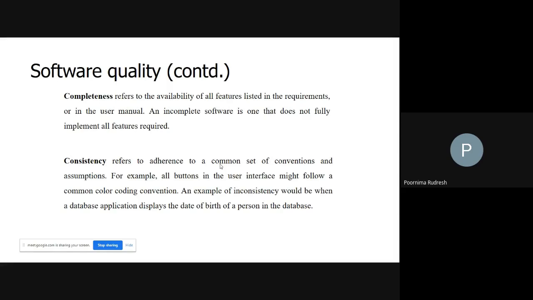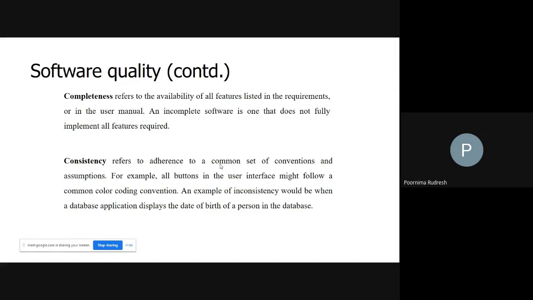And here, one more definition is given for completeness. Completeness is defined with respect to a set of features, and those features may be a subset of a larger set of features. Can you give any example for that? Here the completeness refers to a set of features, and those features may be a subset of a larger set of features.